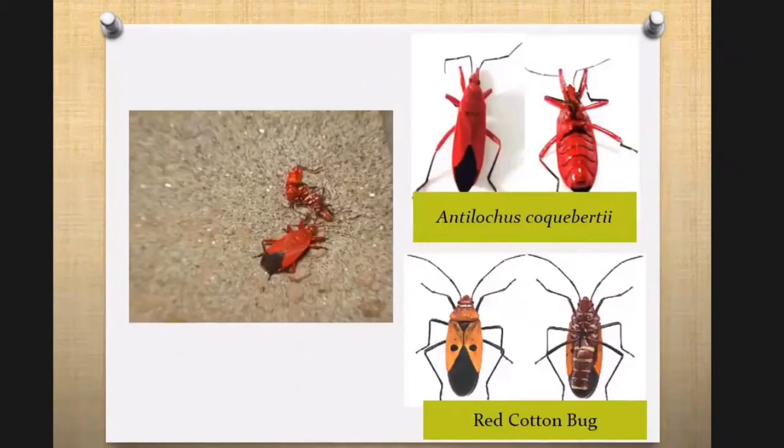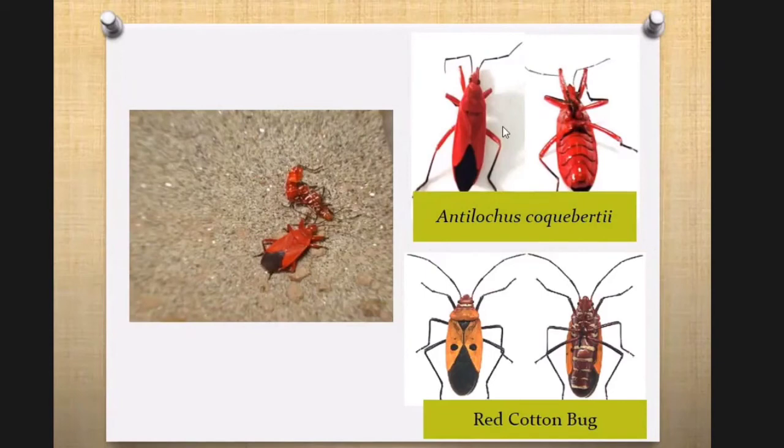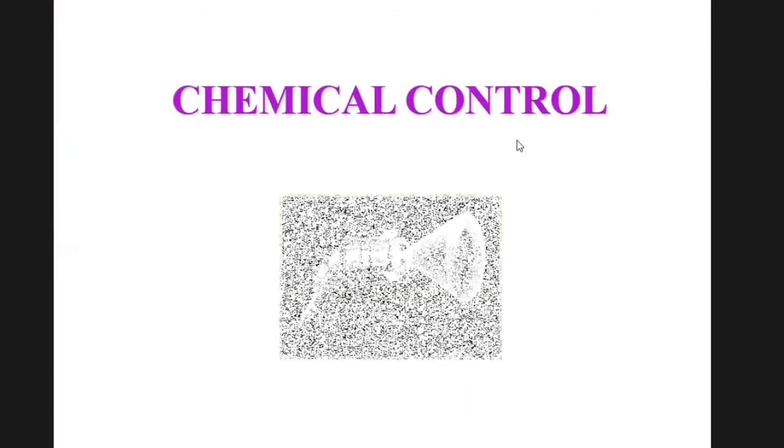Now the most important predator, Antilocus conurbatum. This is the predator of red cotton bug. This is a very voracious predator of the red cotton bug. It resembles the red cotton bug. However, the red cotton bug has two black spots and white lines, while Antilocus has no black spots and no white lines.